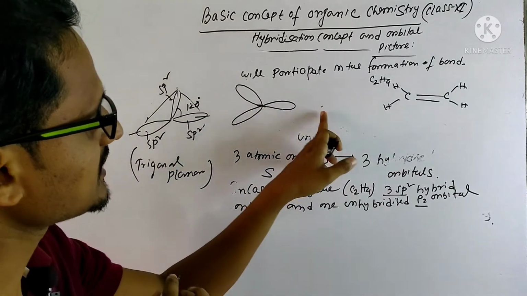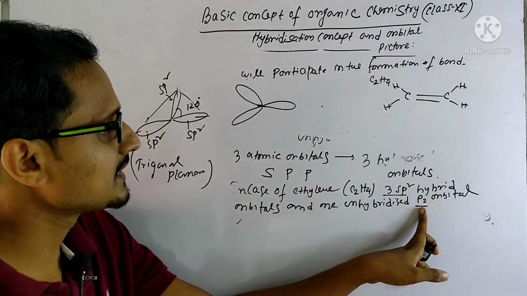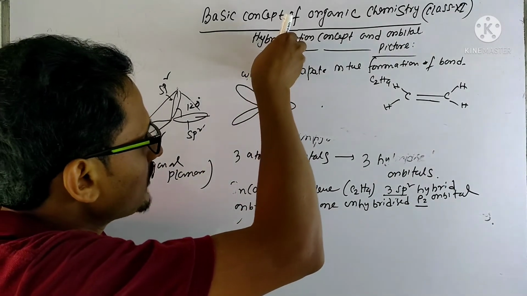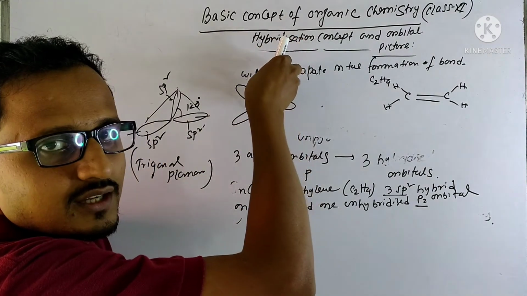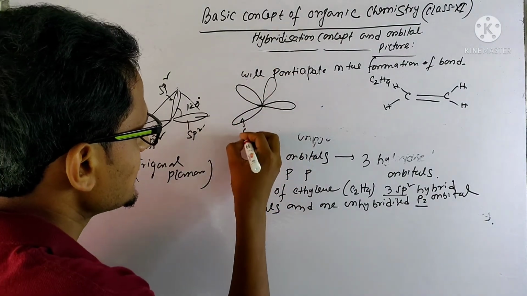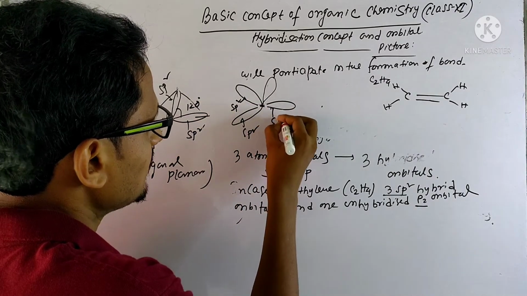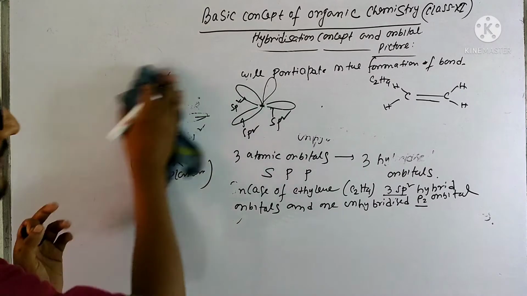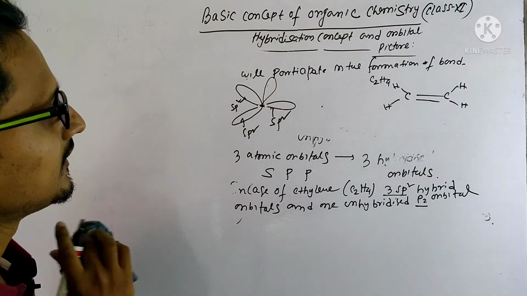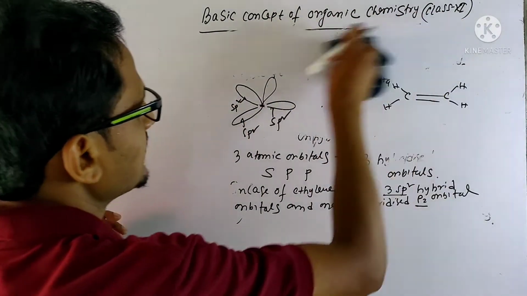Now this carbon has one more orbital, which is the pz orbital. The pz orbital will be placed perpendicular to the plane of this triangle. So it is the pz orbital. These 3 are the sp2 orbitals of one carbon. For this carbon, this is the sp2 orbital. Okay, now we have hydrogen.